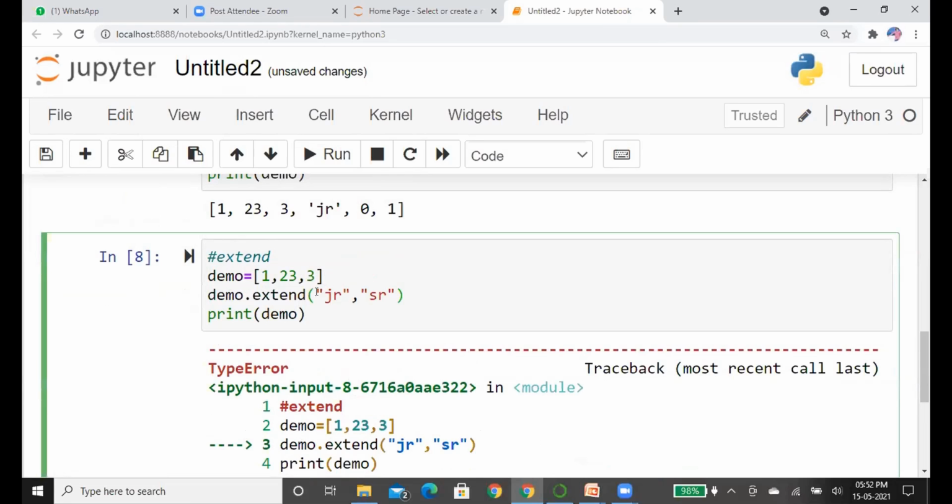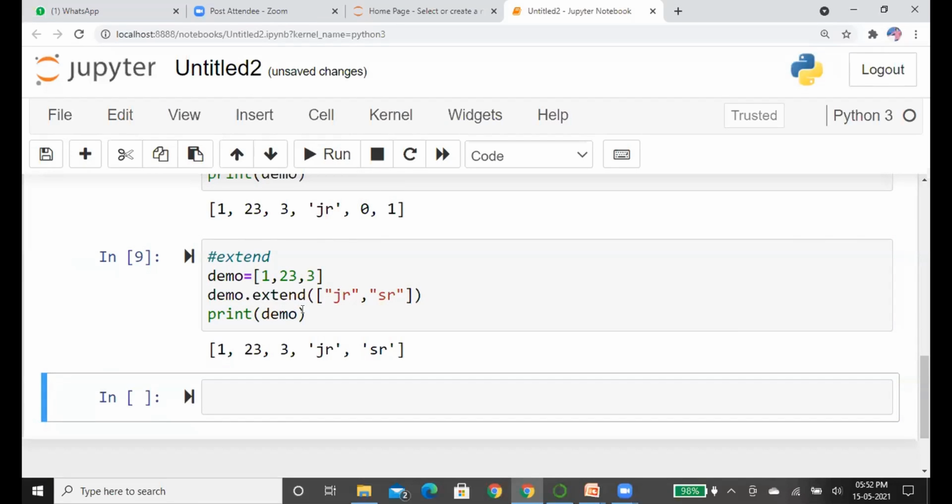While passing the values into the extend method, you should pass them as a list only, because we are adding the elements to the list. We have to pass the multiple values as a list, then only it will take. See here, the extend method is used to add multiple values at a time at the end of the list.